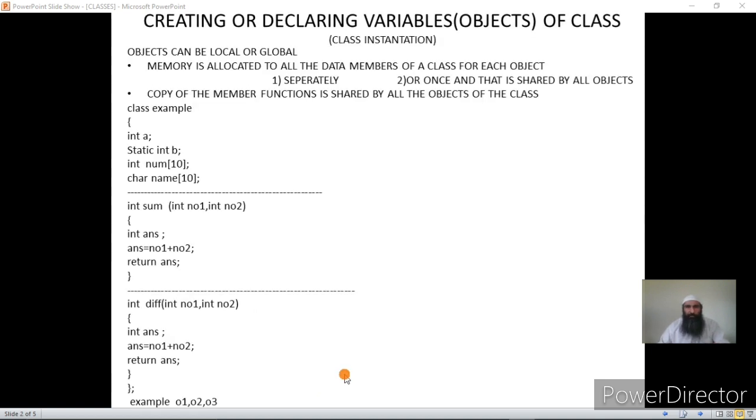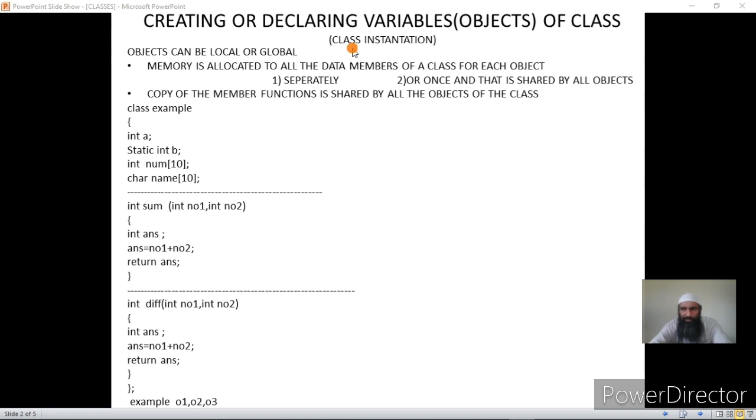Now, how do we create or declare variables? Let us understand this first. Once we create or declare variables, that is the objects of a class, this is called class instantiation. Objects can be of two types.